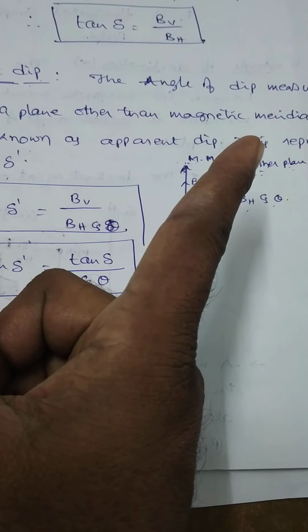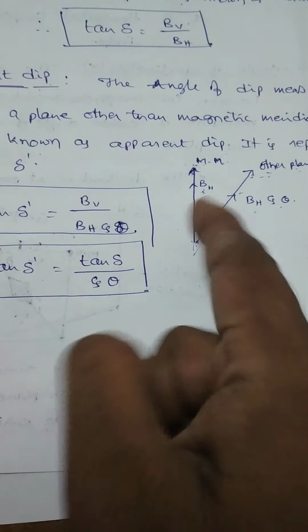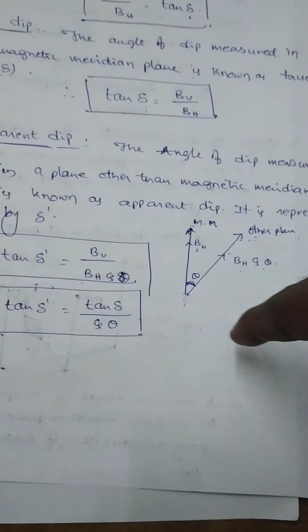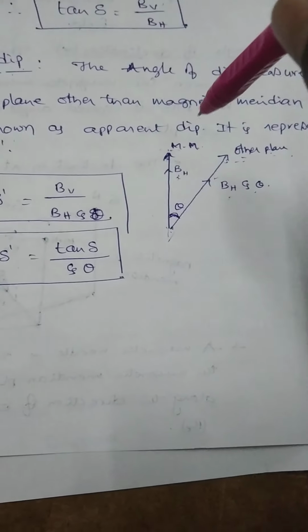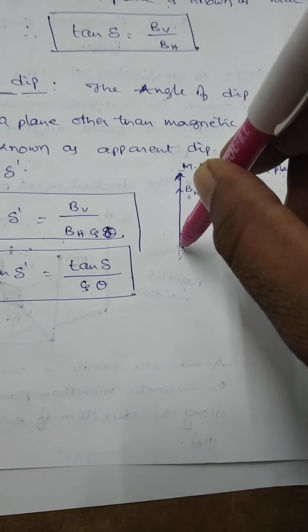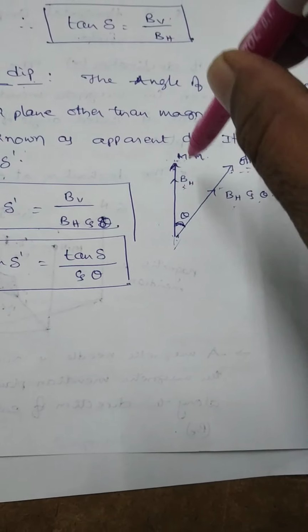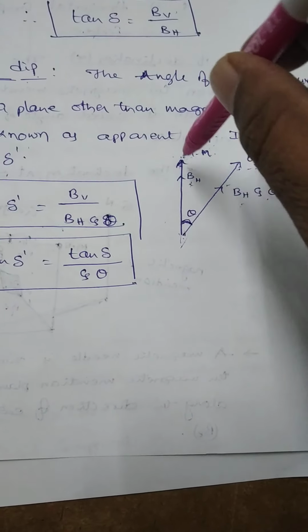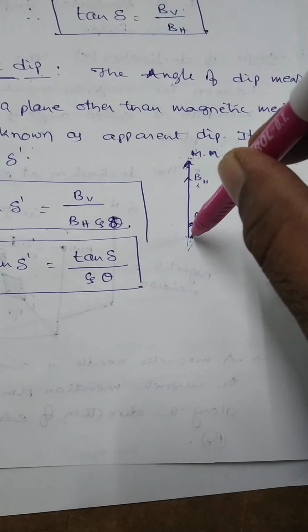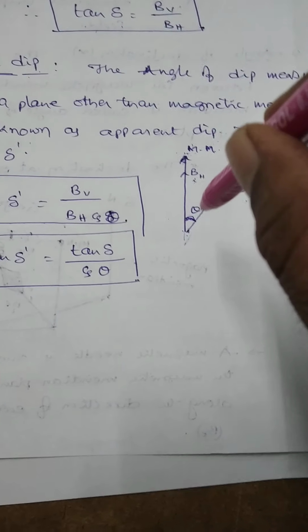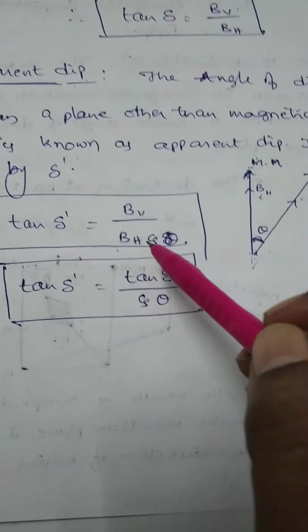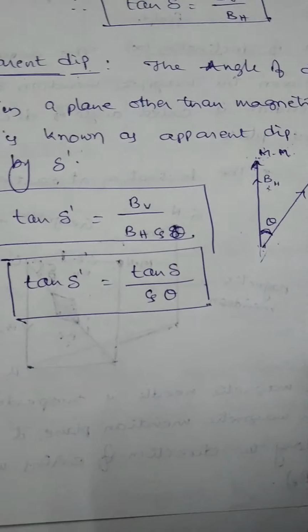Along this direction, its component is BH cos theta. Vertical means inside, or into the paper. Along this plane, the vertical component is inside. That means BV remains constant in any plane.